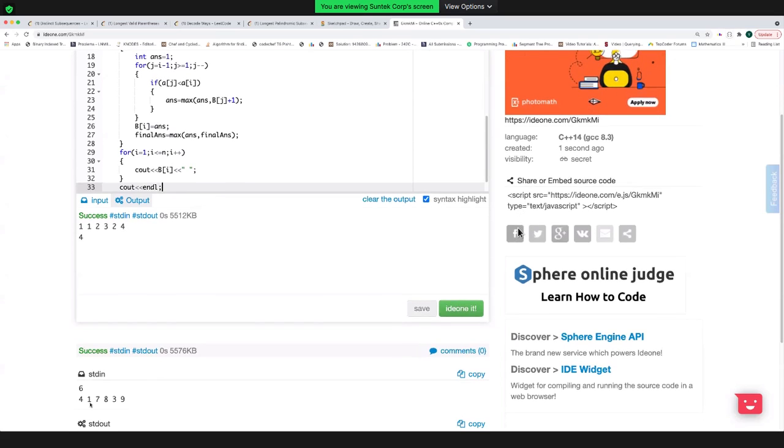My array was 417839. Till 4, the maximum length is 1. Till 1, it is 1. Till 7, it can be either 47 or 17, both have length 2. Till 8, it is 478, the length is 3. Till 3, you can only append 3 in front of this one, so the length is 2. And for 9, you can have 4, 7, 8, and 9. The maximum length is 4.